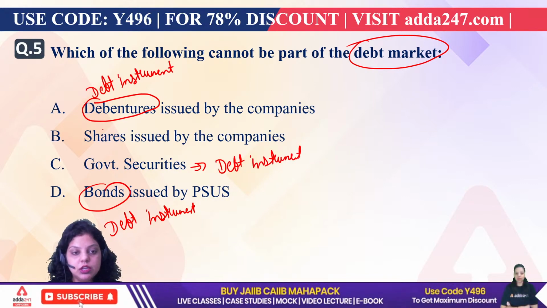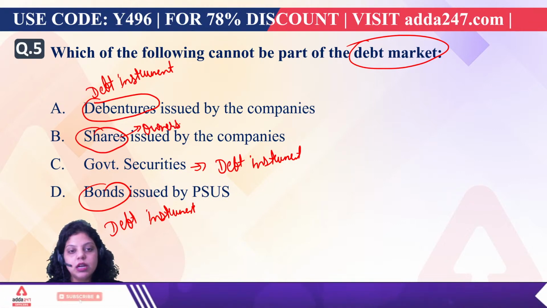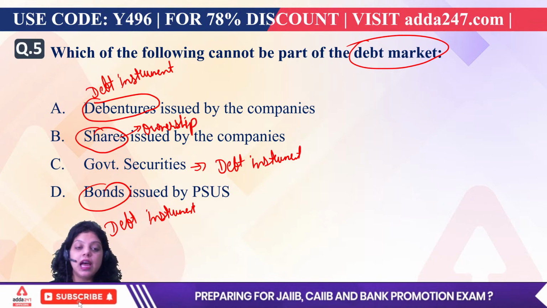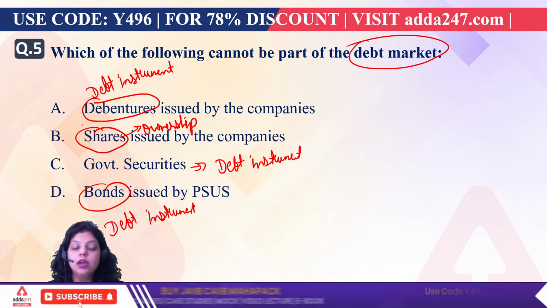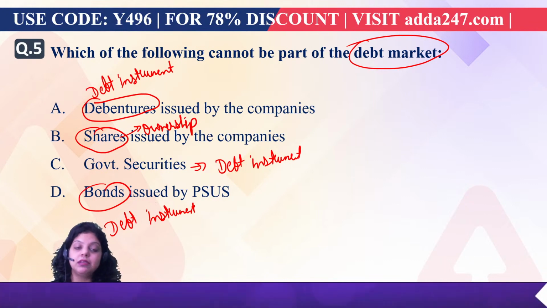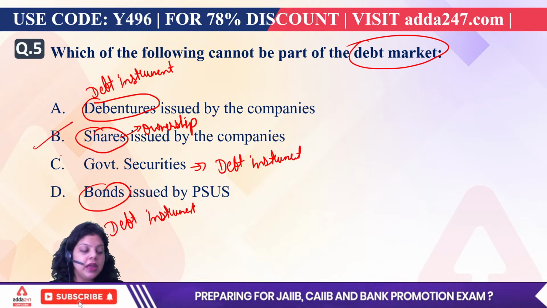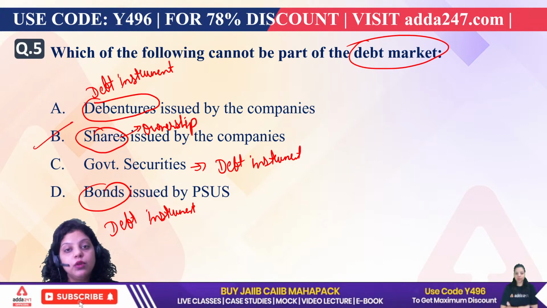But shares give you ownership. Whenever a company is issuing shares, the company does not have a liability to repay the amount to the investor, because the company is giving ownership to that person, making that person a partner of itself. So the right answer will be B, that shares are not part of the debt market.